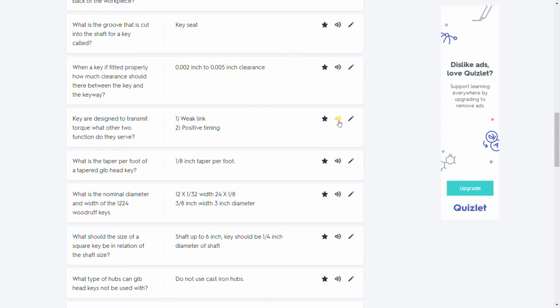Keys are designed to transmit torque. What other two functions do they serve? 1. Weak link. 2. Positive timing. What is the taper per foot of a tapered gib head key? 1/8 inch taper per foot.